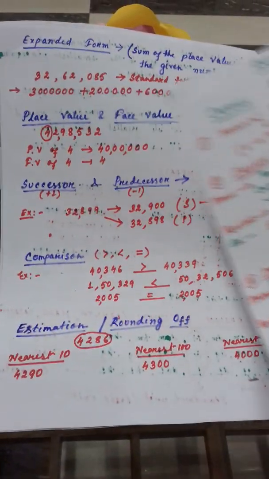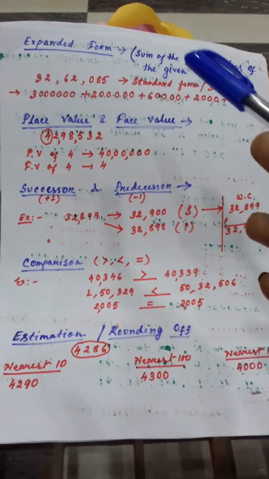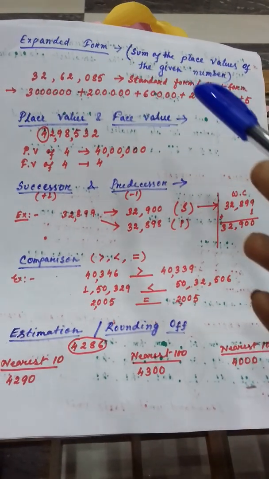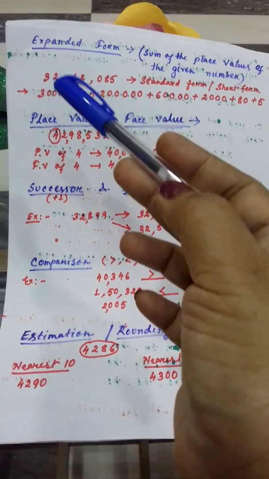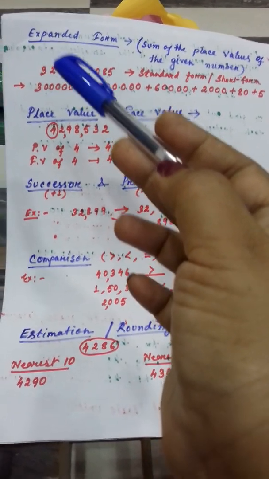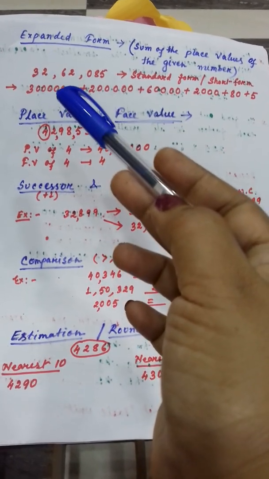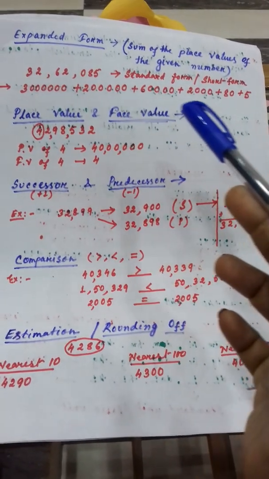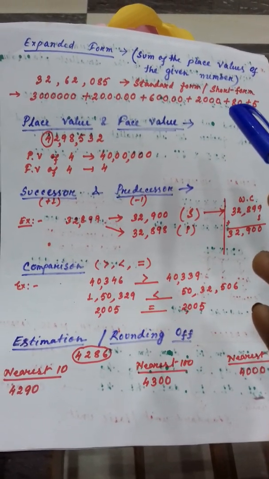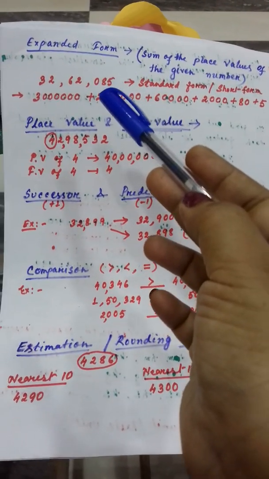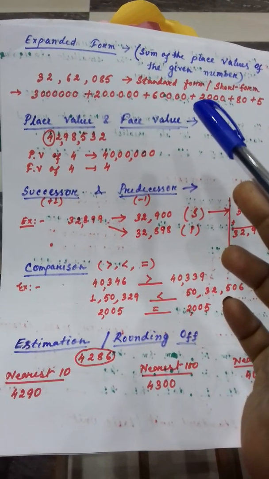Clear? Here is expanded form, how to write it with the place value. You have to write down the expanded form. It always starts from the left hand side. First you will identify the place, then you will find out the place value, and in this format you have to write down the expanded form. Clear? If 0 is there, you skip that point. 0, no need to write.